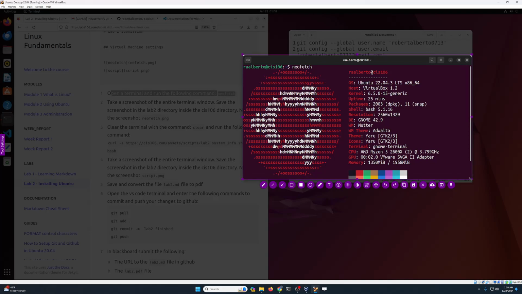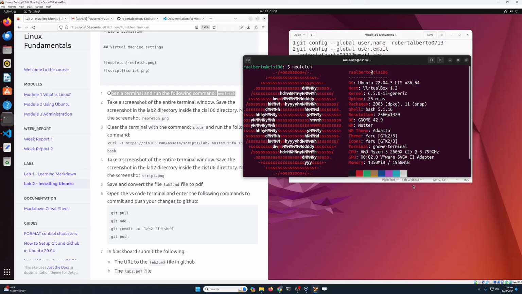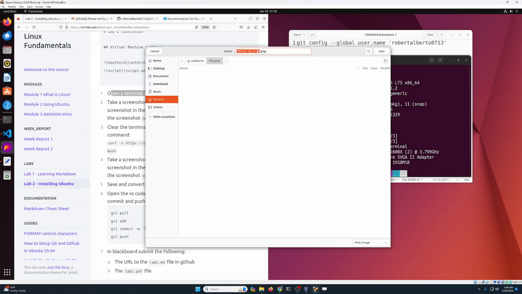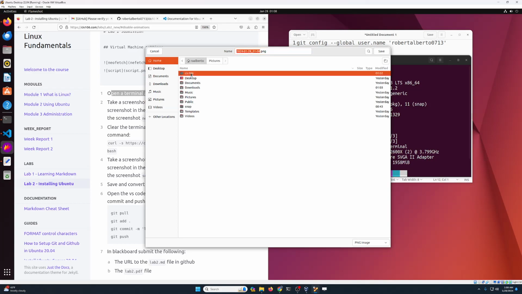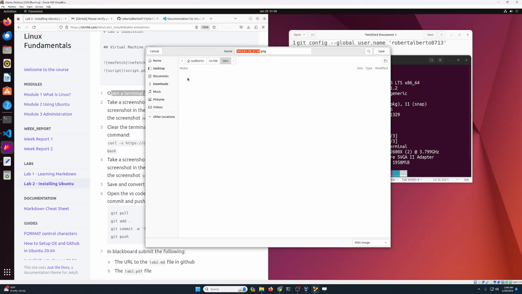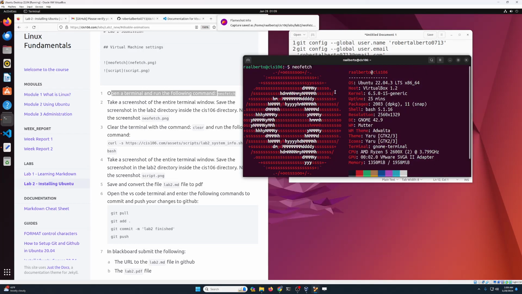If print screen is not working, you can always launch Flameshot by searching for the application itself. Okay, now we're gonna click on save. We're gonna save this image in our home, CIS 106, labs, lab number 2, and we're gonna name this file neofetch.png. Click on save.